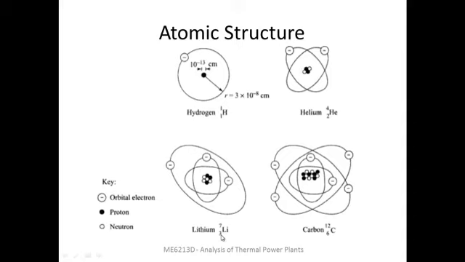Similarly, lithium has 3 protons and 3 electrons. Number of neutrons will be 4. That is the reason it is having a mass number of 7. Carbon is having atomic number 6. So 6 protons and 6 electrons. It also has 6 neutrons. That is the reason the mass number is 12.